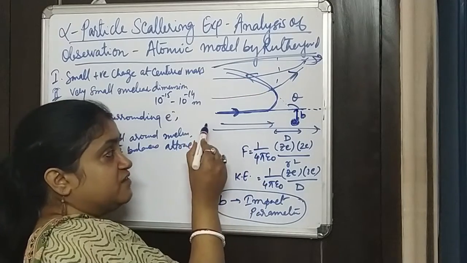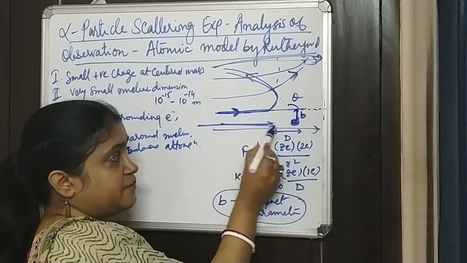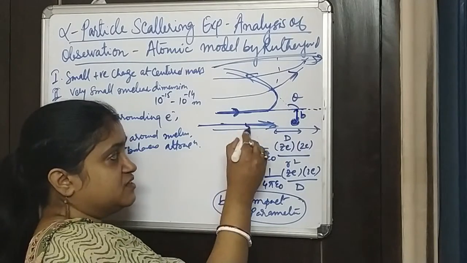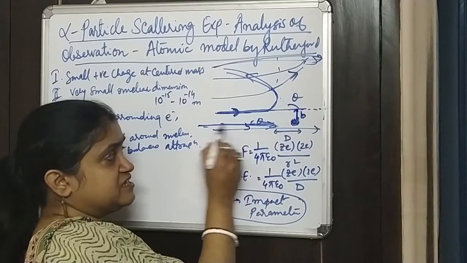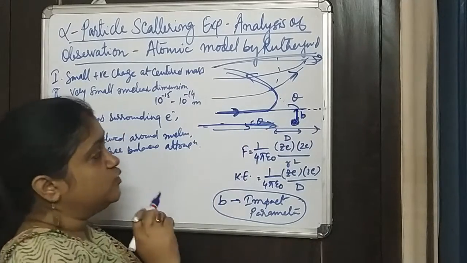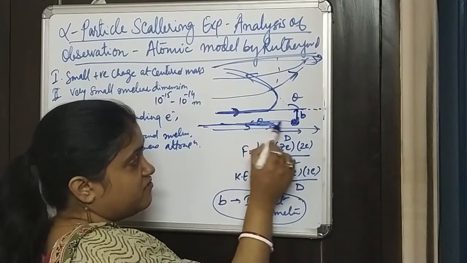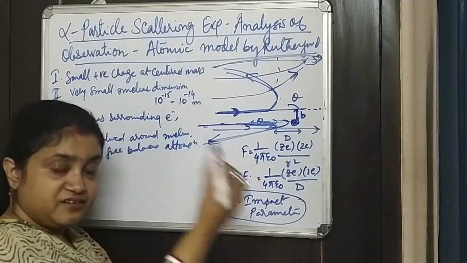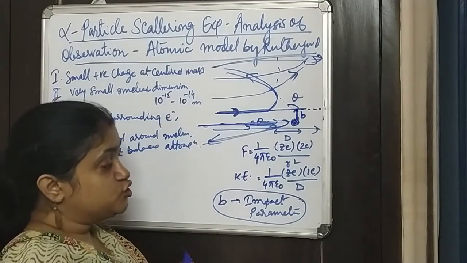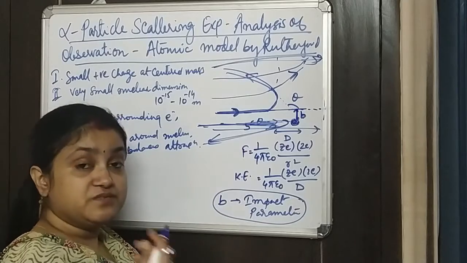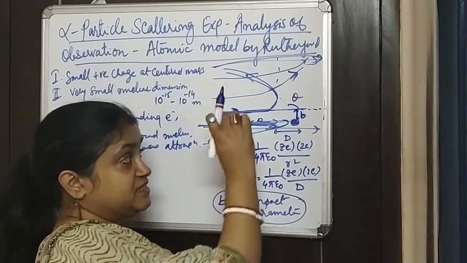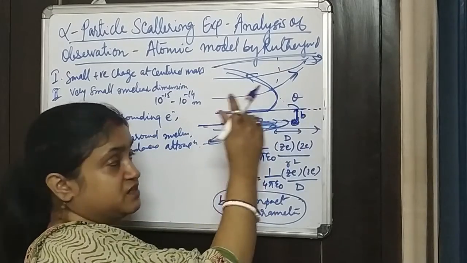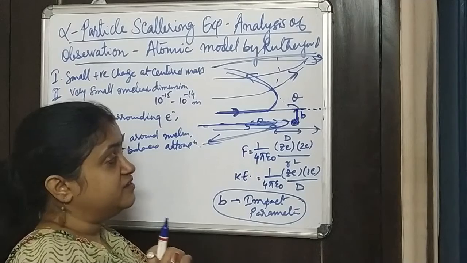Or suppose a particle is coming directly towards the nucleus, with an impact parameter of 0, meaning there is no distance, a head-on collision with the nucleus. Then this alpha particle would just return back at a 180-degree scattering angle and reflect back. Therefore the impact parameter, the distance of the initial direction of the alpha particle from the center and the nucleus, becomes very important.